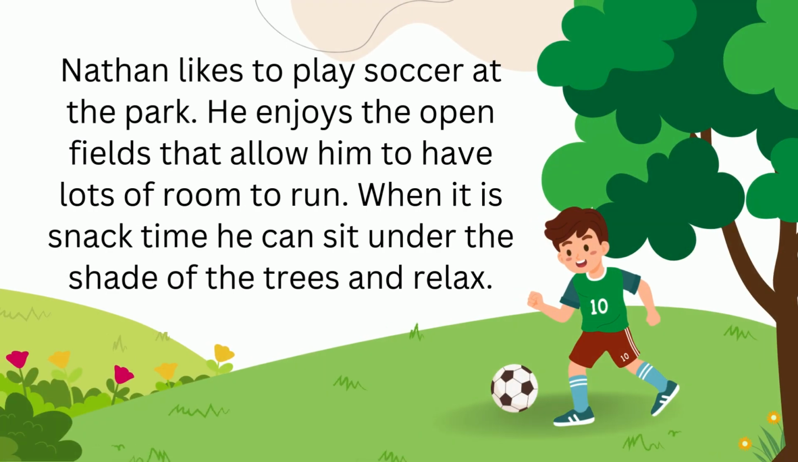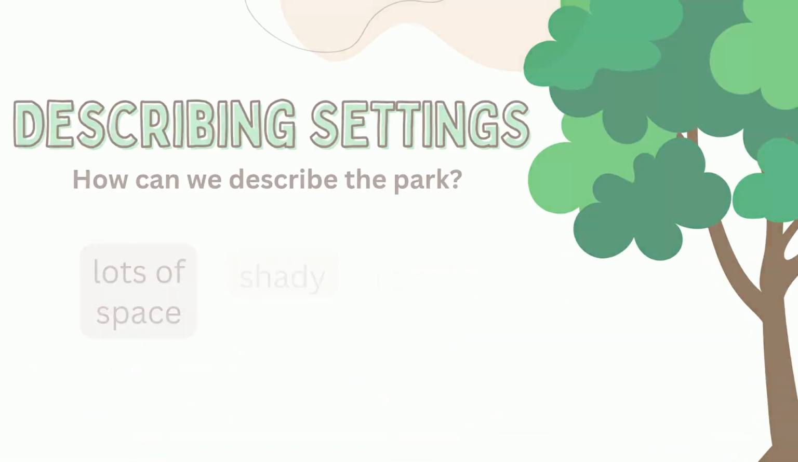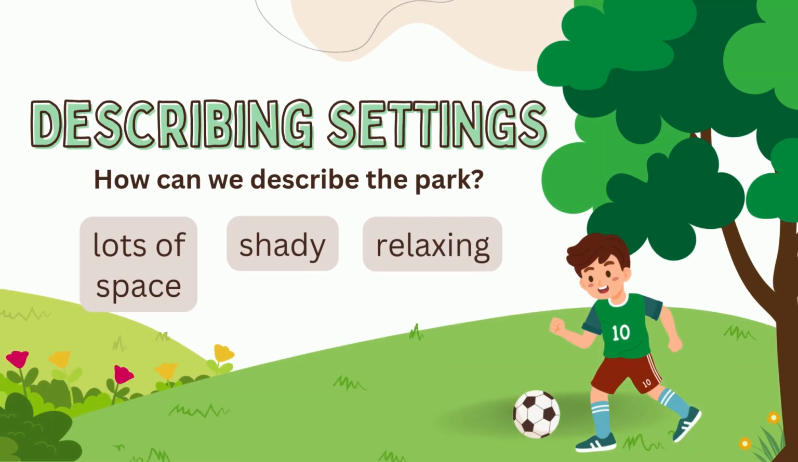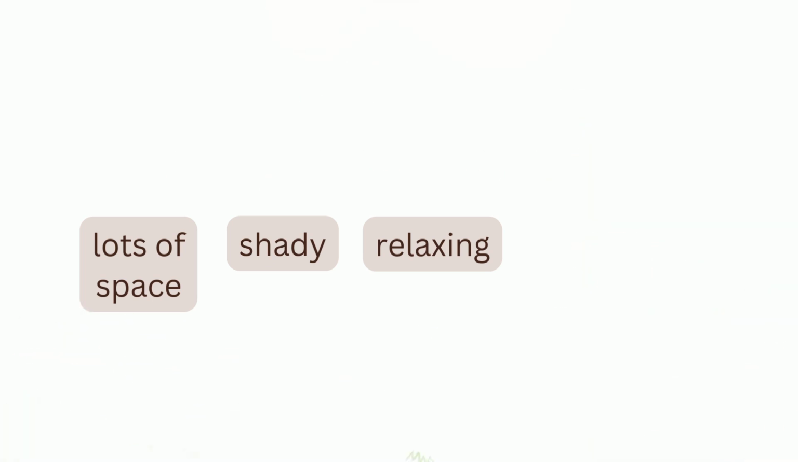Nathan likes to play soccer at the park. He enjoys the open fields that allow him to have lots of room to run. When it is snack time, he can sit under the shade of the trees and relax. How can we describe the park? Lots of space, shady, relaxing. That is describing the setting.